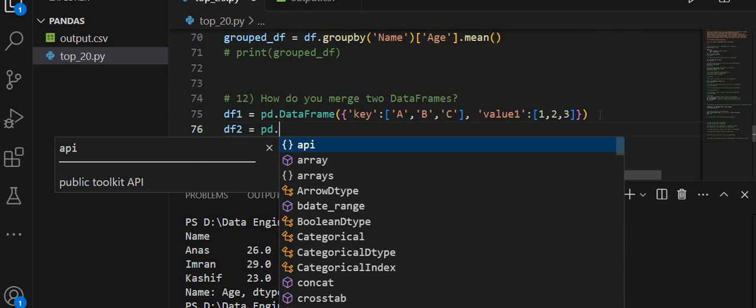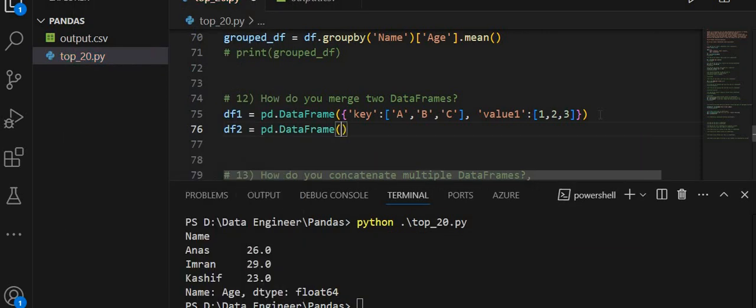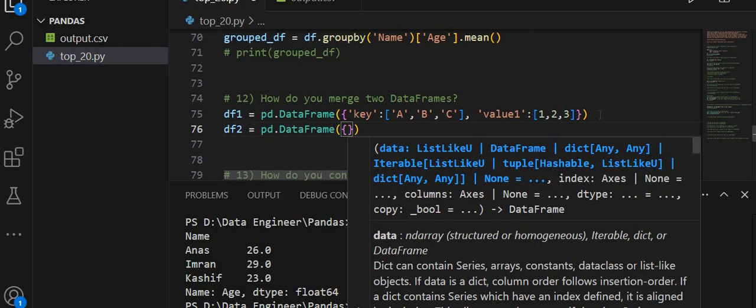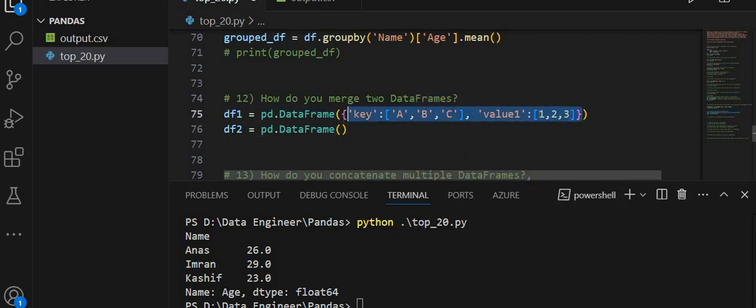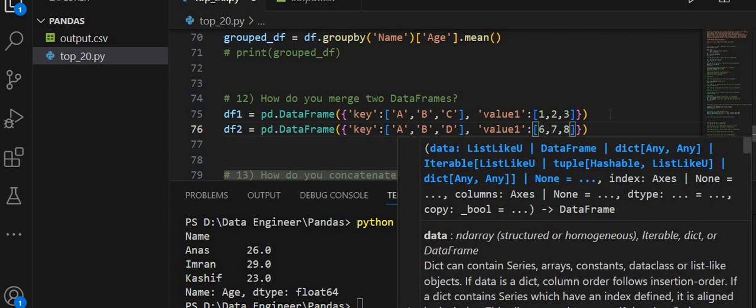From pandas pd.DataFrame, I am passing the same dictionary to create a data frame, but I am going to change some values: D, and here I am changing these values to 6, 7, 8.